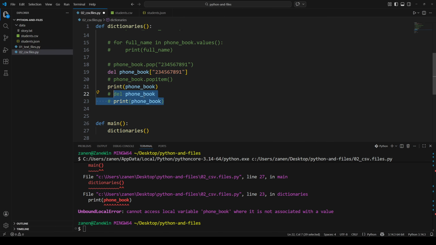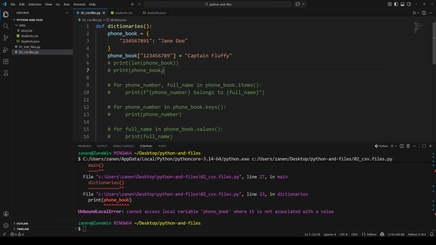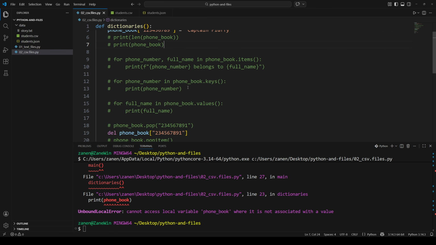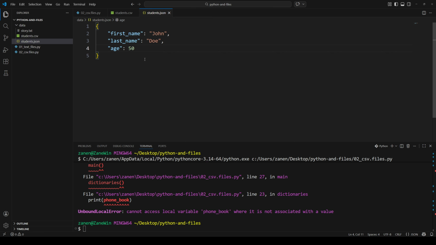So that's dictionaries, pretty easy stuff. We will be able to use it for CSV and JSON files, and that will be much easier to understand now that we understand this collection type. It's very easy, it's very simple, and it's based on JSON objects like this.